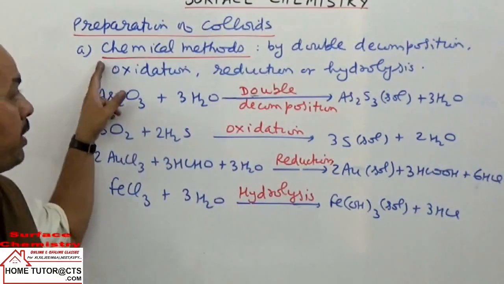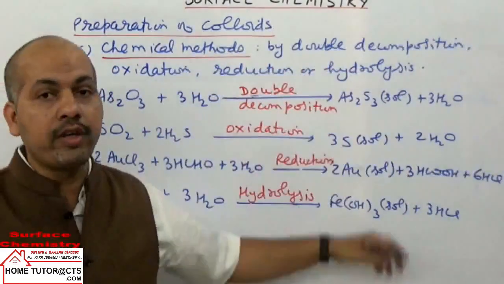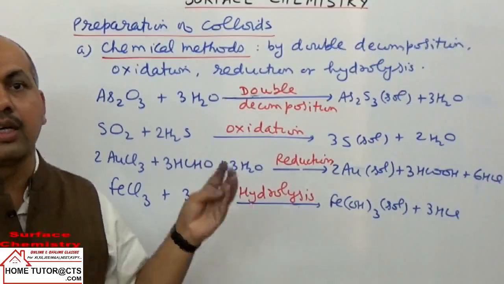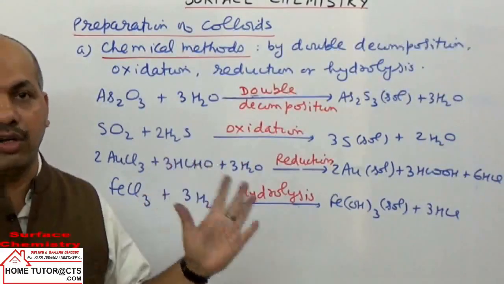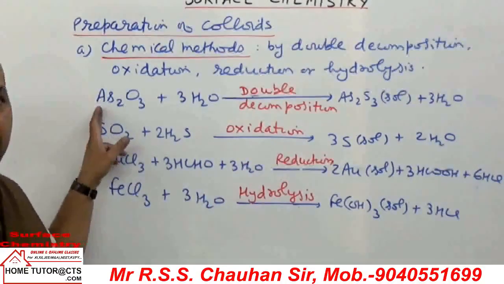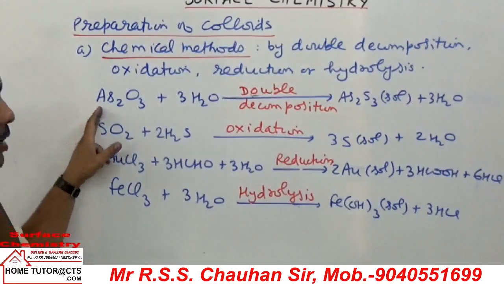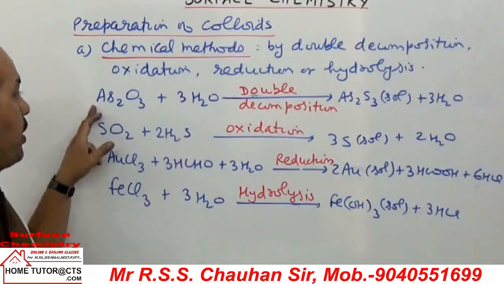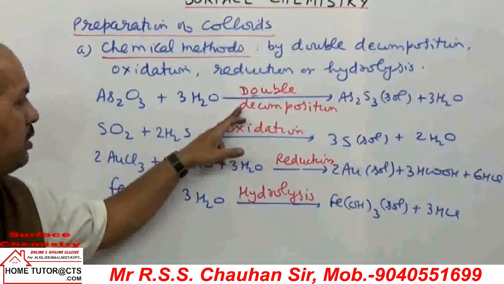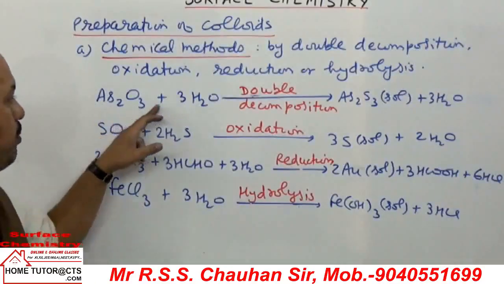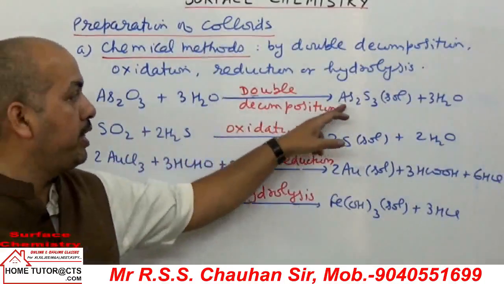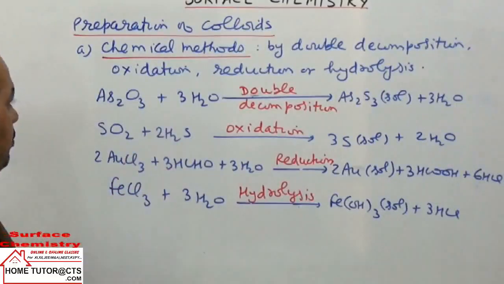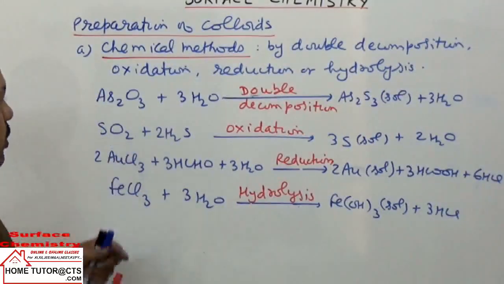In chemical methods, the reactions involved are double decomposition, oxidation, reduction reactions, and hydrolysis reactions. Like first, to prepare the sol of sulfide, As2S3 is a very important sol here. We can treat As2O3 plus 3H2S in the reaction to produce As2S3 plus water. So this reaction, it is H2S.